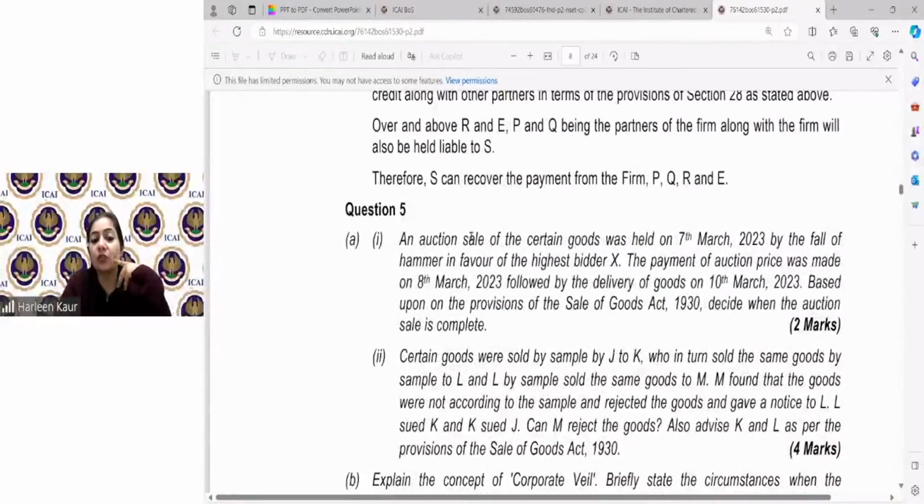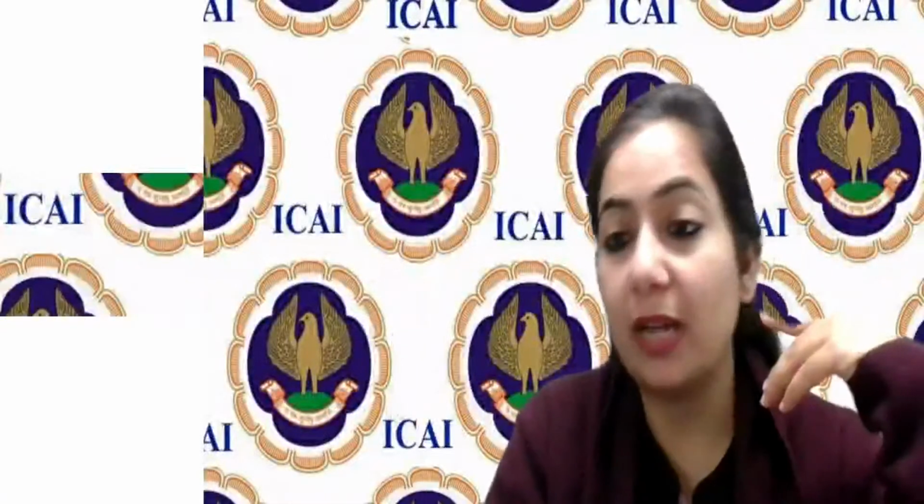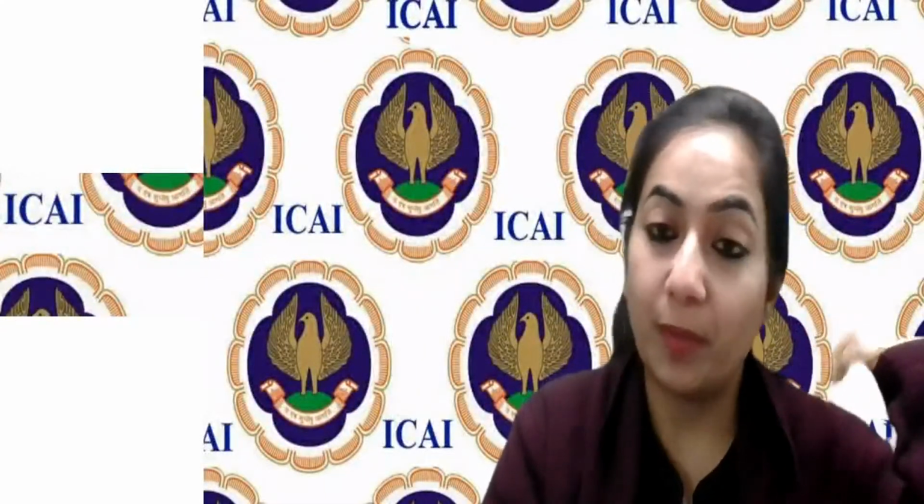And the last question is from auction sale. That is when we do the auction sale topic in the next class. After that, we will be taking up this topic from the examination question paper. So I hope you all have understood.